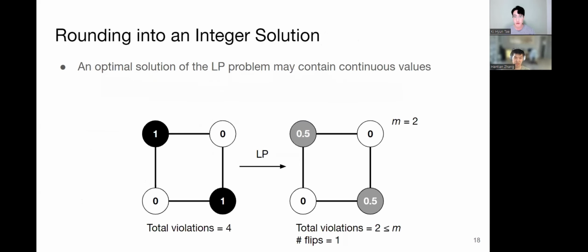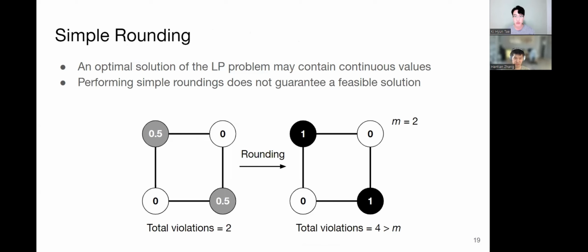However, the optimal solution of the LP problem cannot be used because of the continuous values. Suppose we have the following graph in the bottom left figure, where black color indicates label 1, white color indicates label 0, and similar nodes are connected by edges. Here, there are 4 violations among the node pairs. Let's say we want the number of violations to be at most 2. In this case, solving the LP problem can produce an optimal solution as in the bottom right, where the 2 labels with value 1 are flipped to 0.5, such that the total violations becomes exactly 2, while the labels are minimally flipped.